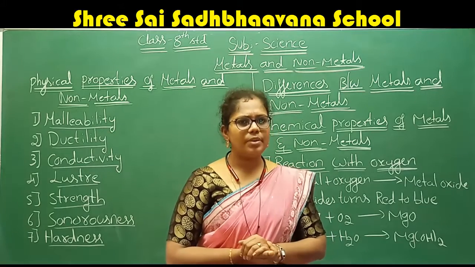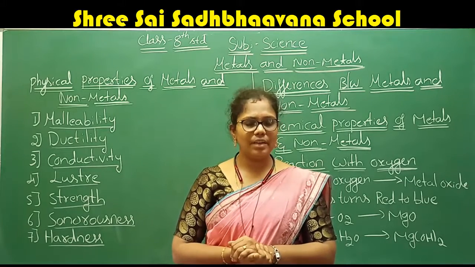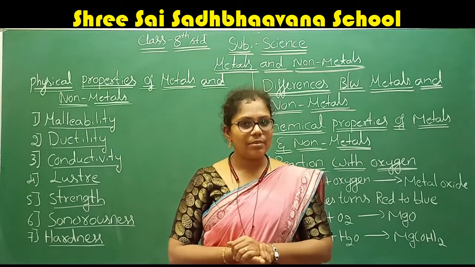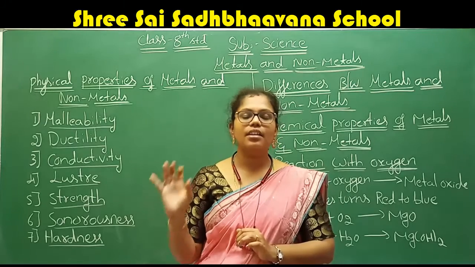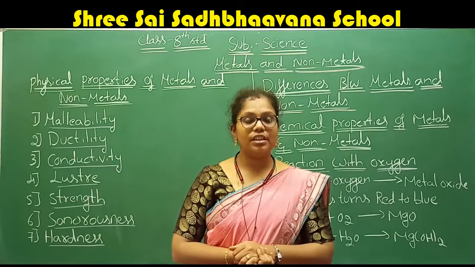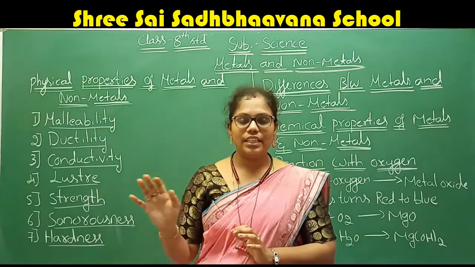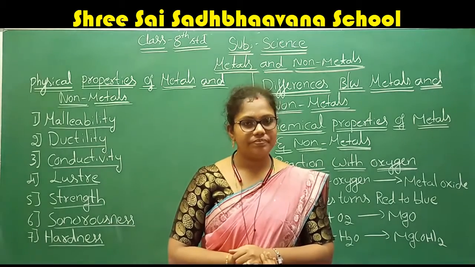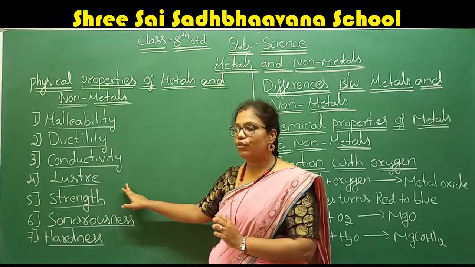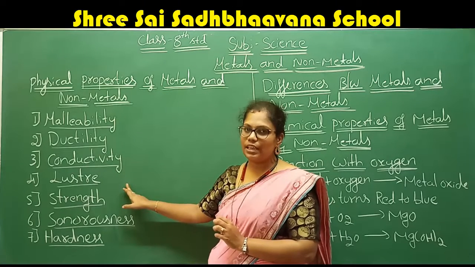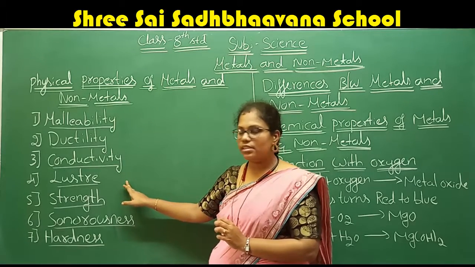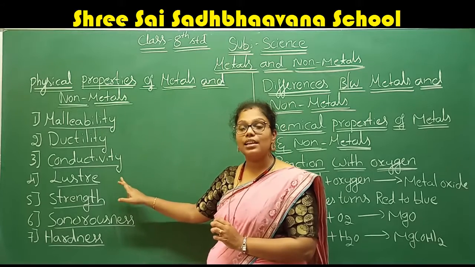If you see the non-metals, carbon, except the diamond, which is one of the allotropic forms of carbon, almost all the non-metals don't have the lustrous character. Diamond has a shiny nature, but other than the diamond, none of the non-metals have a shiny character. Understood the fourth one? The fourth physical property of metals and non-metals is luster.